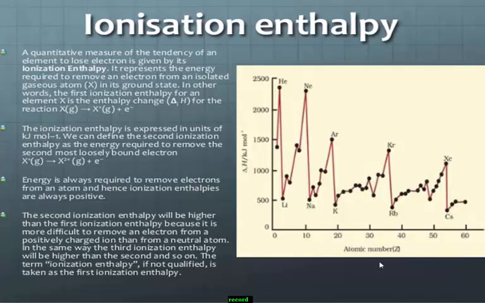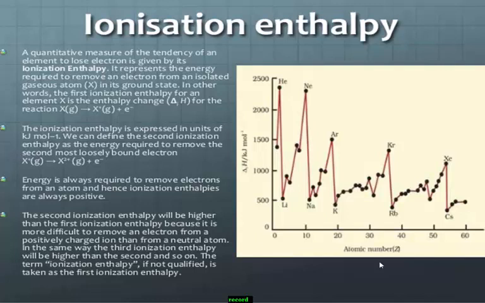Students, one very important point related to ionization enthalpy: energy is always required to remove electrons from an atom, hence ionization enthalpy is always positive. The second ionization enthalpy will be higher than the first because it is more difficult to remove an electron from a positively charged ion than from a neutral atom.